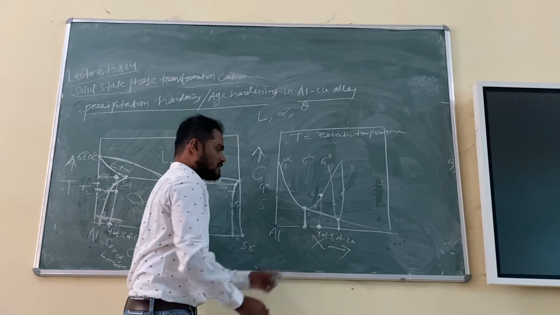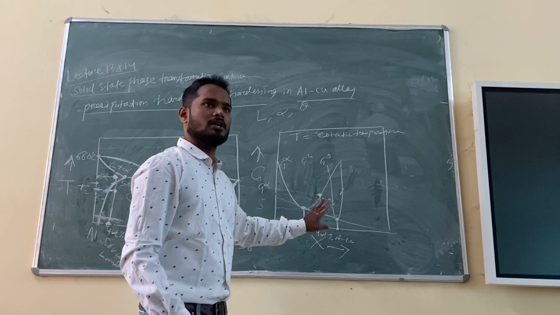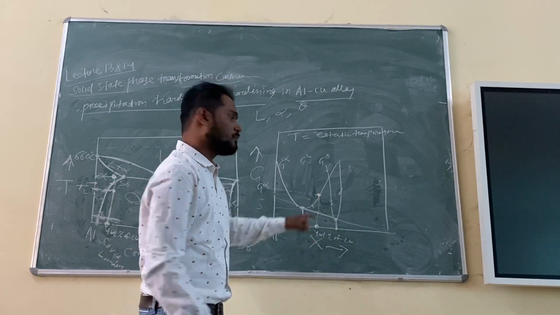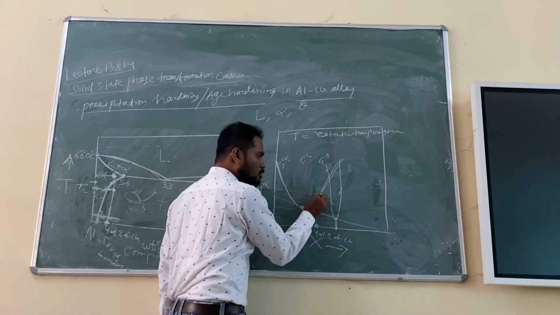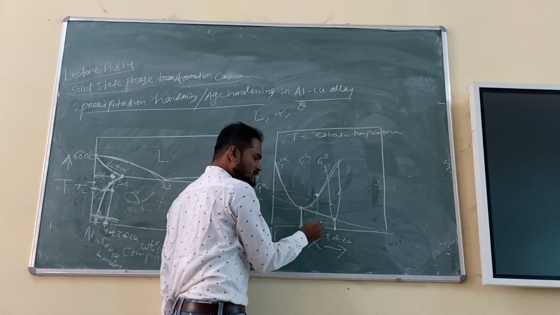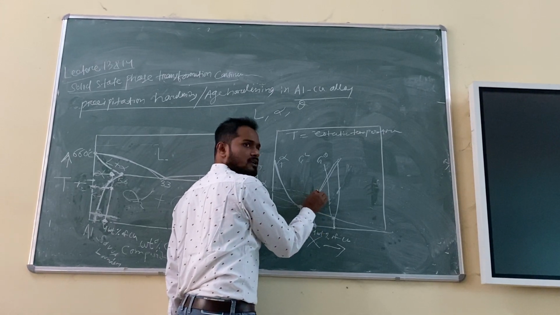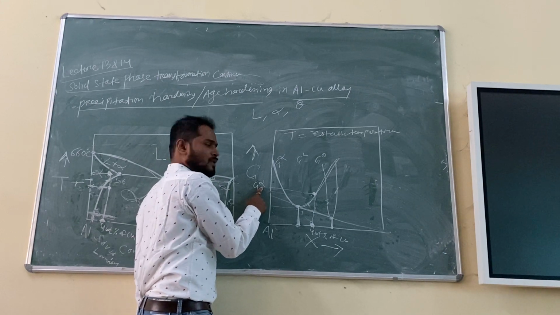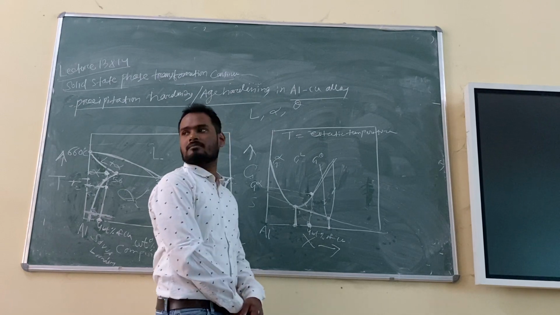So you have an alloy of this composition and you want to make alpha only. So where will you go? You go to the alpha region, because this curve is showing you what? The free energy of alpha only. So you have to go to this region. This composition is showing you can form alpha if you go to this region, and this will be the free energy of alpha. But you just check, what is the free energy of alpha plus theta?